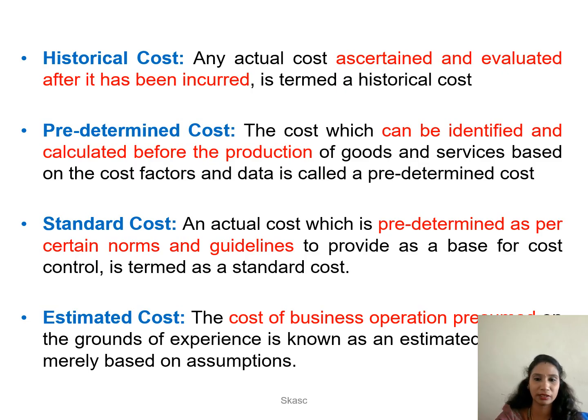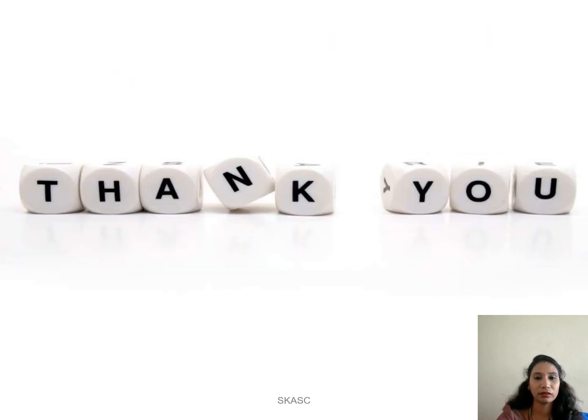Last one, estimated cost. This cost of the entire business operation is predetermined based upon experience. It is fully based on assumptions. This is known as an estimated cost. So these are the different kinds of aspects which are related to cost accounting. Thank you.